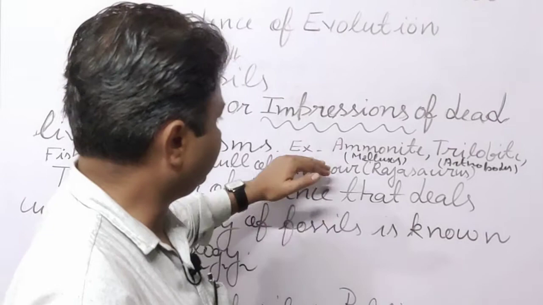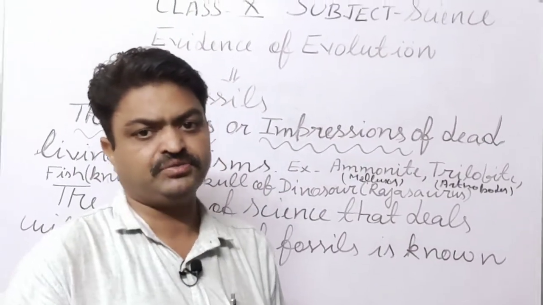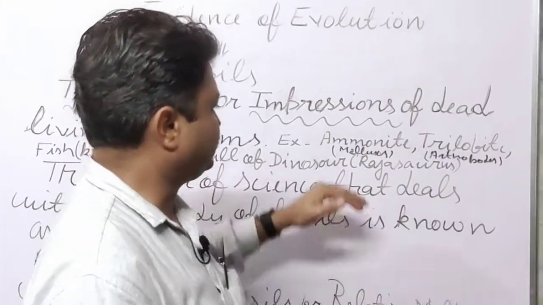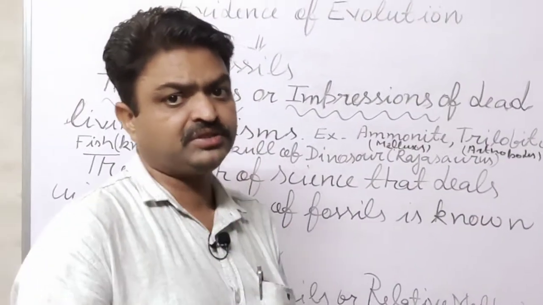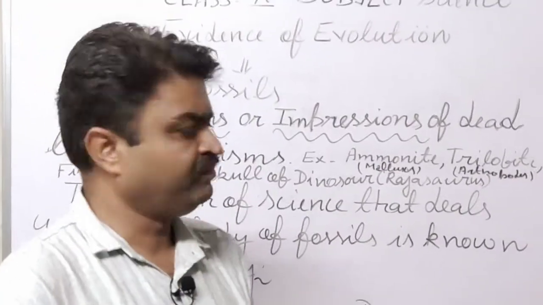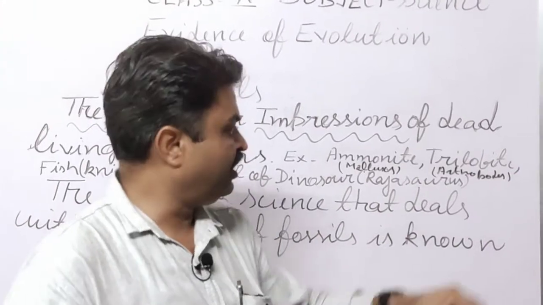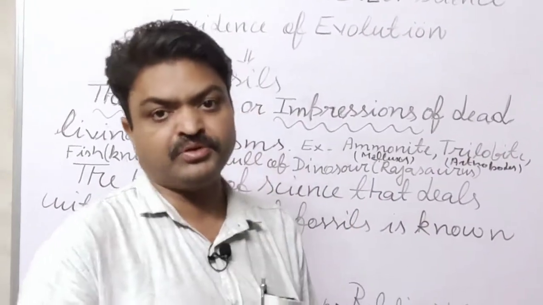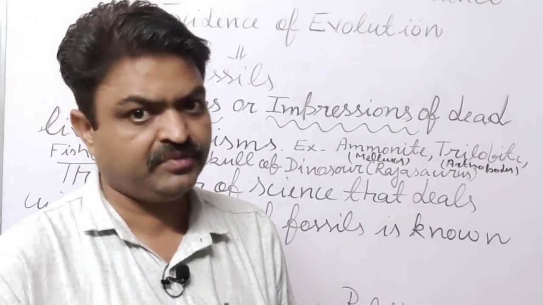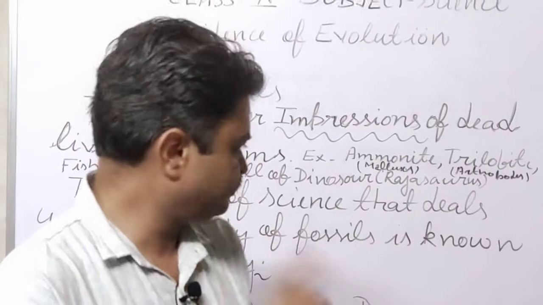There are different fossils that were discovered by scientists, student. First are ammonite and trilobites. These are fossils of invertebrates. Ammonite is the fossil of a mollusk, and trilobite is the fossil of arthropods, student. Sea arthropods means the arthropods that are found inside the sea.